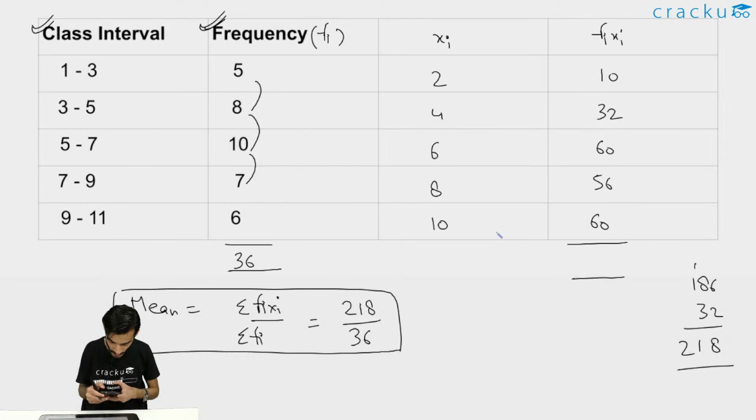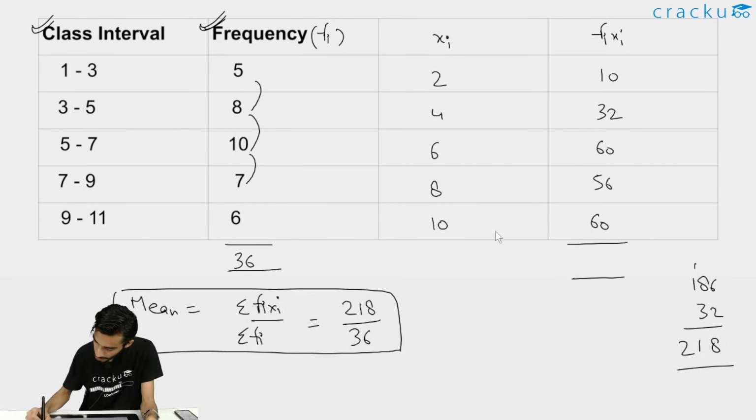Okay, I don't think there are any doubts. Moving ahead to median now. Right, there are no doubts. Yes. So let's clear this and move to median.